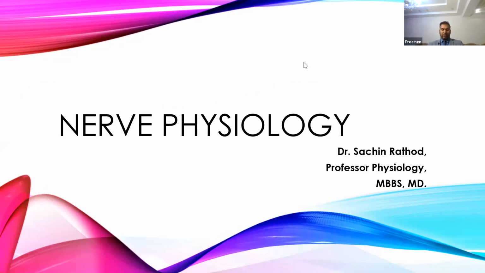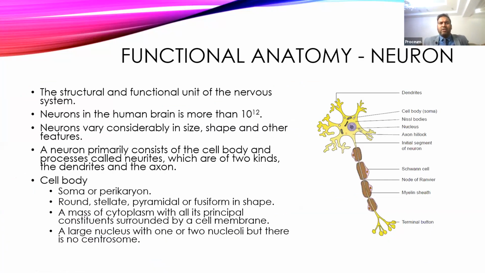Okay, so we'll start with neuromuscular physiology, and first we'll start with the nerve. The neuron is the structural and functional unit of the nervous system. The brain alone contains almost trillions of neurons, and all these neurons are interrelated to each other, with a variety of sizes, shapes, and different functions.